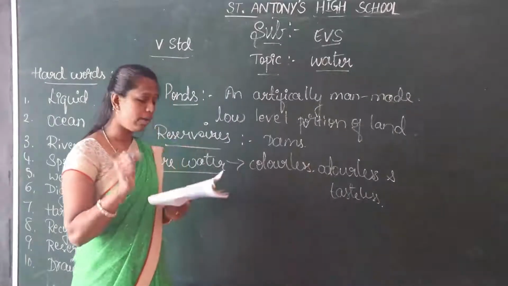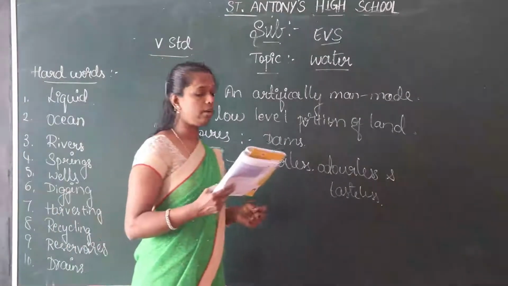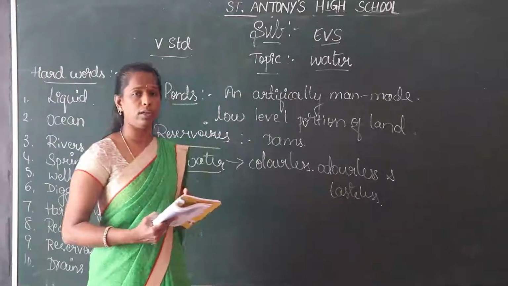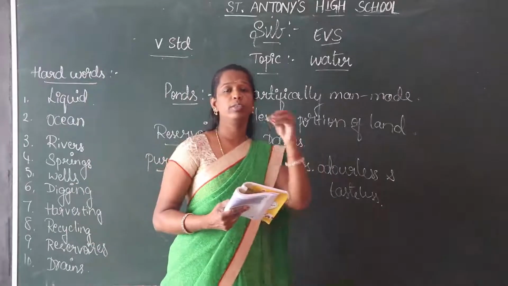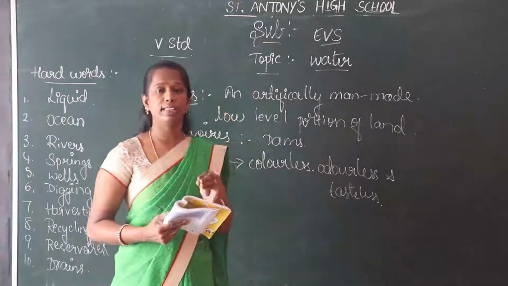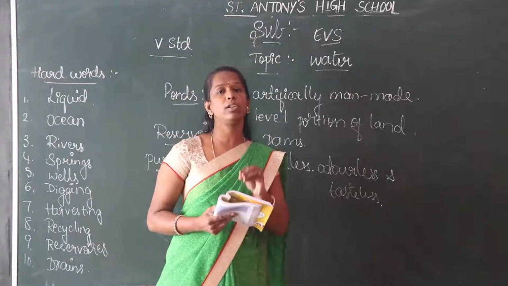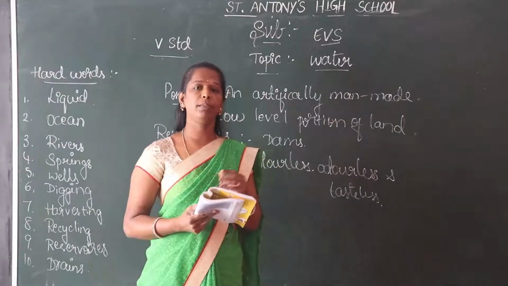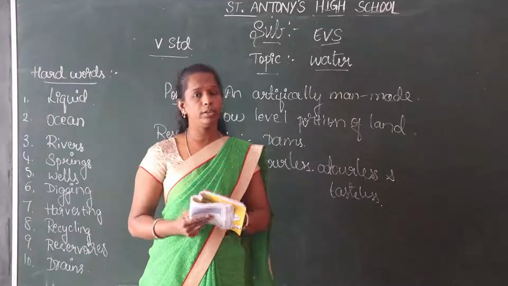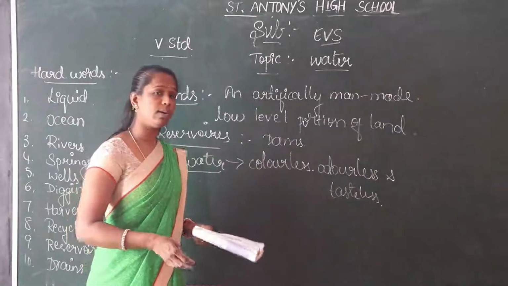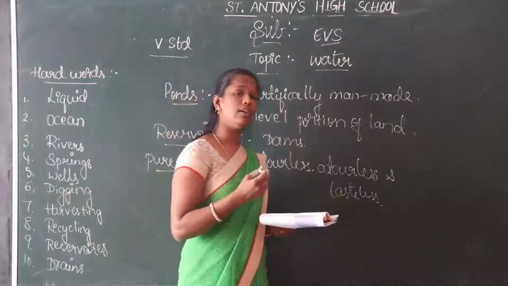When these chemicals are poisonous, drinking this water causes some diseases. So what is polluted water? When we throw mud, garbage, plastic, paper close to the water, and in addition to that, chemicals are also added to the water. Is it right? Industrial waste is also added to the water. When we drink this polluted water, it may cause us some diseases.